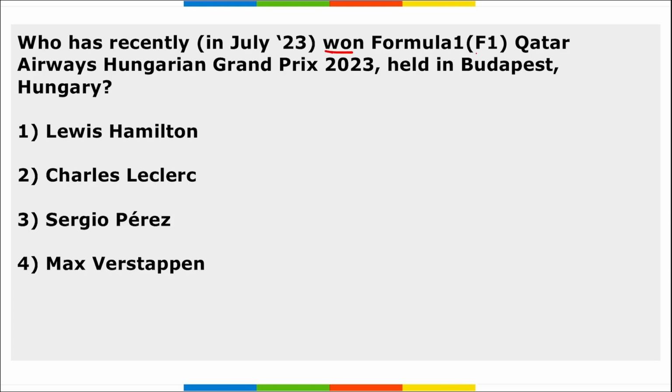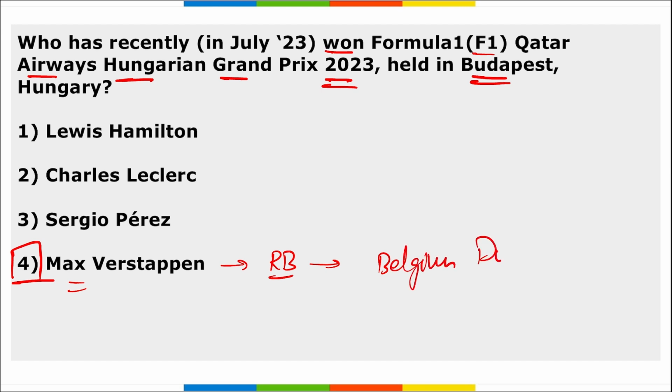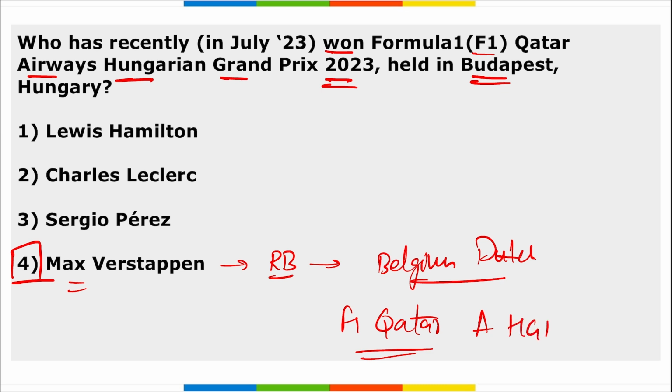Next, who has recently won the F1 Qatar Airways Hungarian Grand Prix 2023 that was held in Budapest, Hungary? So remember, Max Verstappen, he drives for Red Bull, correct? And he's a Belgian Dutch racer, correct? The Hungarian Grand Prix for 2023 was won by Red Bull team's driver Max Verstappen. Correct? And here remember, Red Bull have achieved the record of McLaren's 11 wins in 1988.